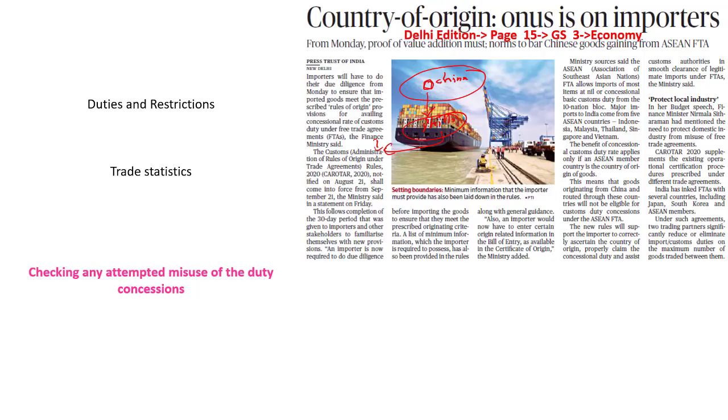What is the importance of country of origin? Let's say India has a free trade agreement with Asian countries. Let's assume so. Once we have this free trade agreement, all these countries which are part of ASEAN would be able to send their products to India. So India will not impose any type of taxes or duties on them, or even if it is imposing, it will be at a very low rate.